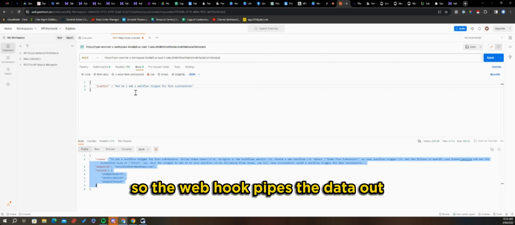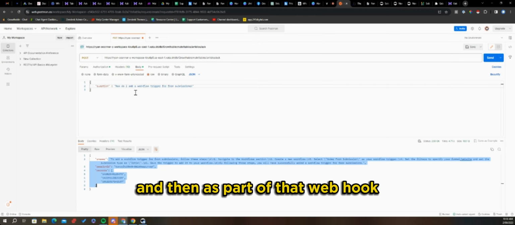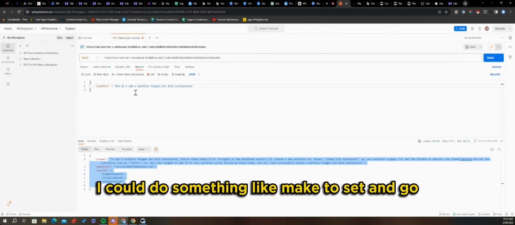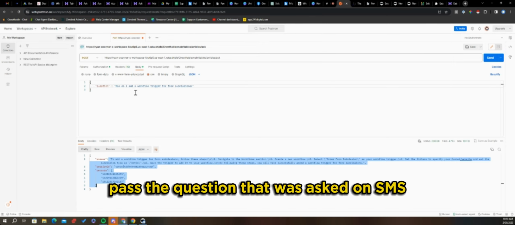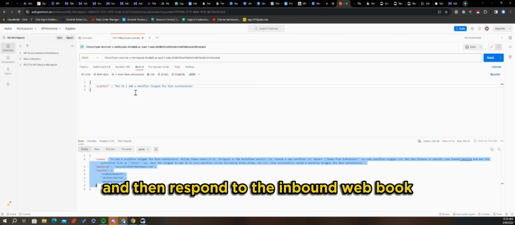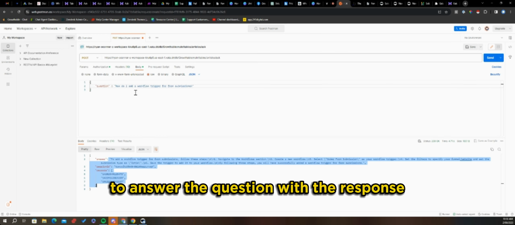The webhook pipes the data out, and as part of that webhook I could use something like Make to make an API call, pass it the question that was asked on SMS, get the response, and respond to the inbound webhook to answer the question.